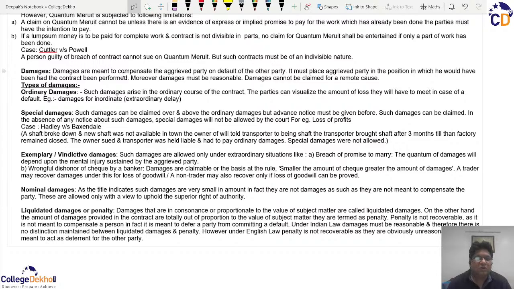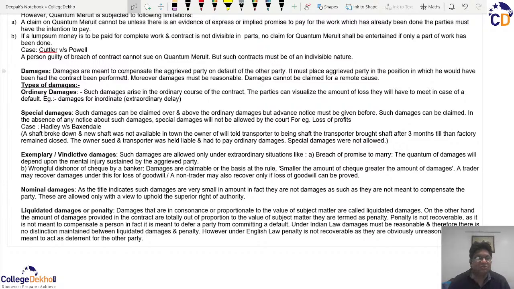is all about. So therefore, whatever the defaulting party is liable to pay to the aggrieved party is what will justify the loss of such aggrieved party because of the breach undertaken by the defaulting party, and that is what denotes the damages.